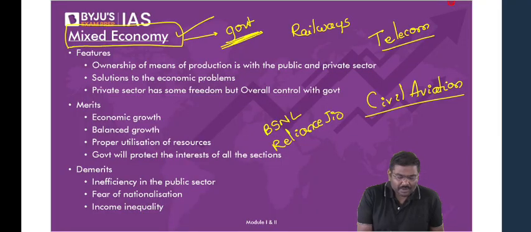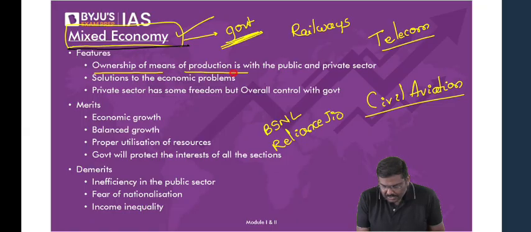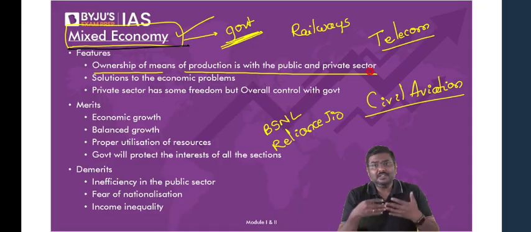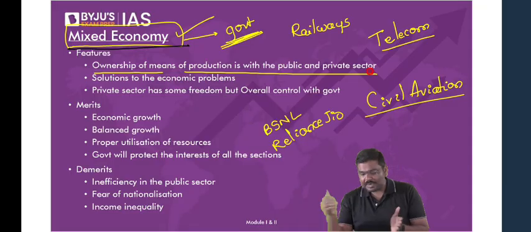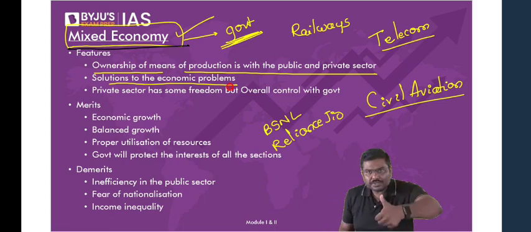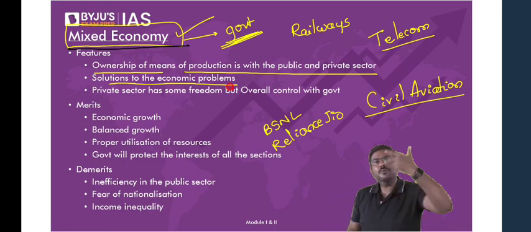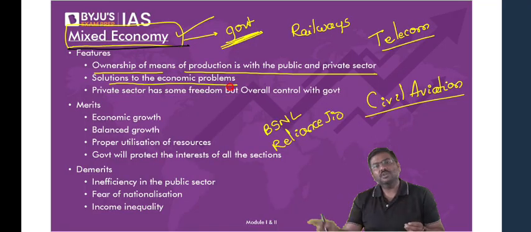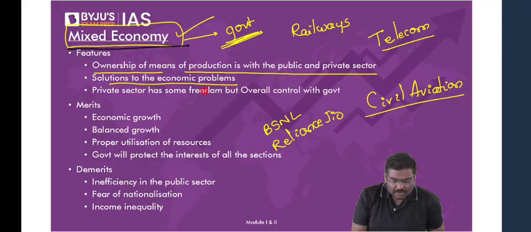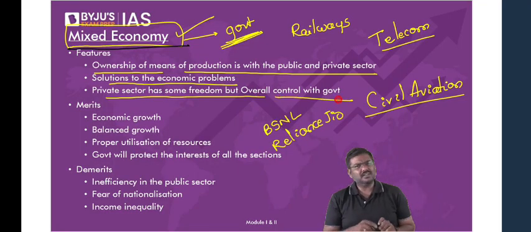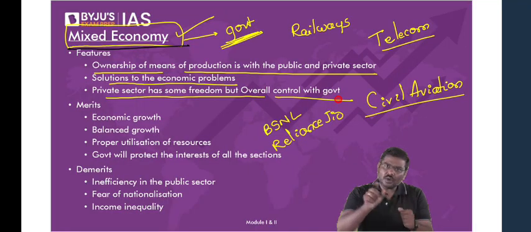Okay. Now come back to the idea of a mixed economy. What are the features? Ownership of means of production is with both government as well as the private sector. Instead of government, I've written the term public sector as well as private sector. Solutions to the economic problems such as who will produce it, what will be produced, how many goods will be produced, at what prices will be sold, will be provided by both private as well as government. Private sector has certain freedom, but overall control is always with the government.